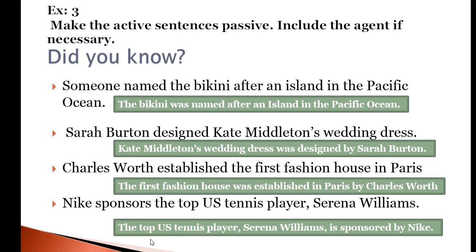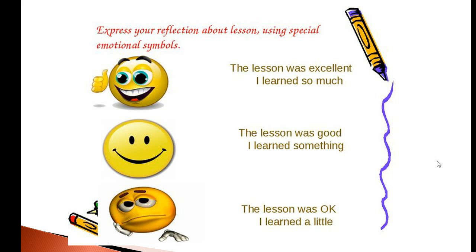Yes, you are right. The top US tennis player, Serena Williams, is sponsored by Nike. Here, the word by Nike is an agent, and the is sponsored is passive voice structure. Very good, let's move on.